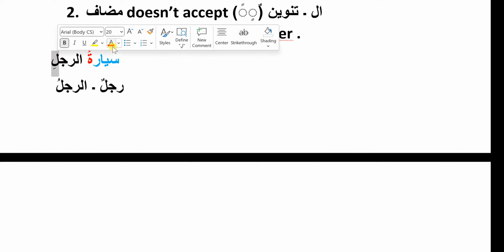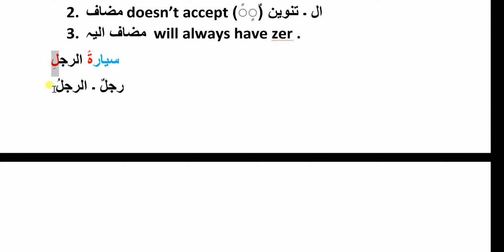Also the third reason is that muzaf ilayhi will always have kasra, or rajuli having kasra. Remember, the i'rab of muzaf can be changed. For example, you can say qalamu rajuli, you can say qalama rajuli, you can say qalami rajuli.